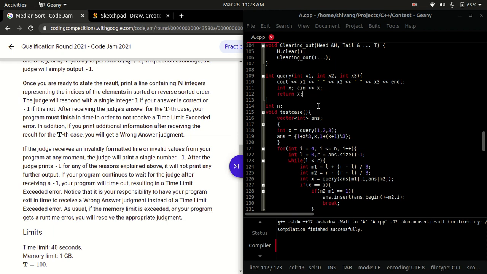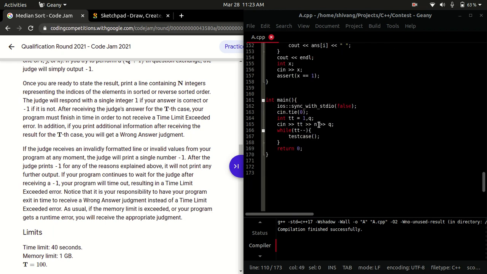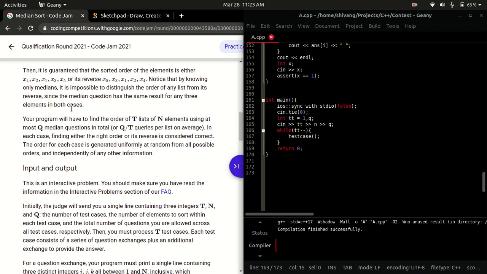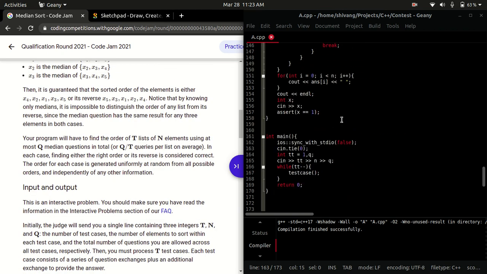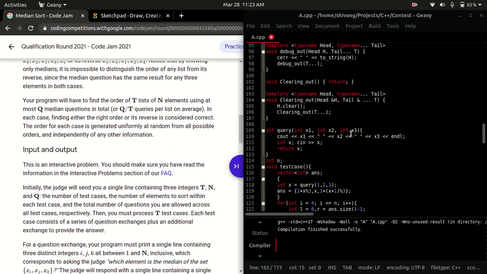Note that we must use endl here, backslash n will not work, or if you are going to use backslash n, you should not have these two lines. You should not sync the input and output, you should not tie it, because in that way it sits in the buffer and does not get printed. So you will get a TLE like I got if you do not use endl. So always use endl while using interactive problems, not backslash n. So we have x1, x2, x3, and then we take them. So this is the query function.